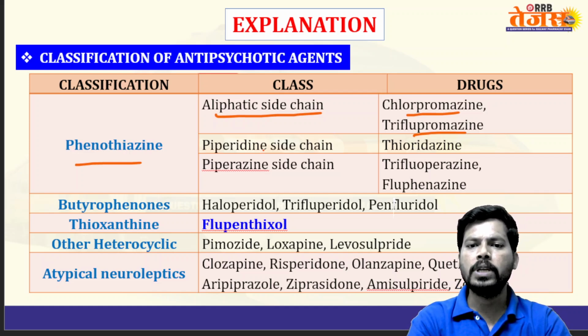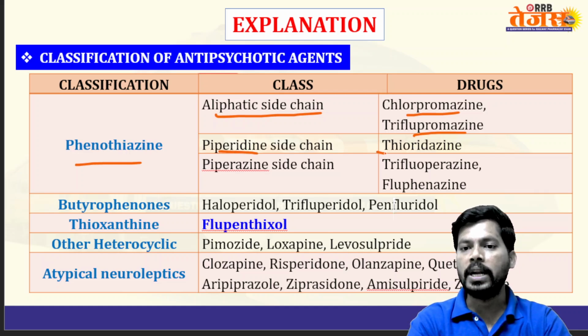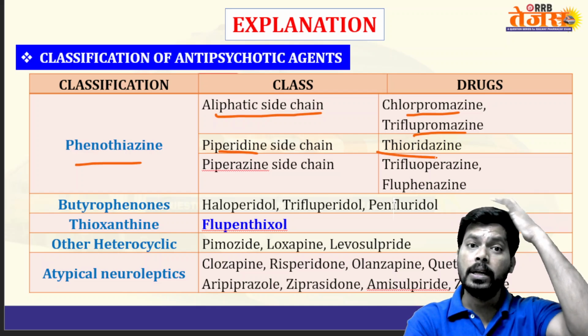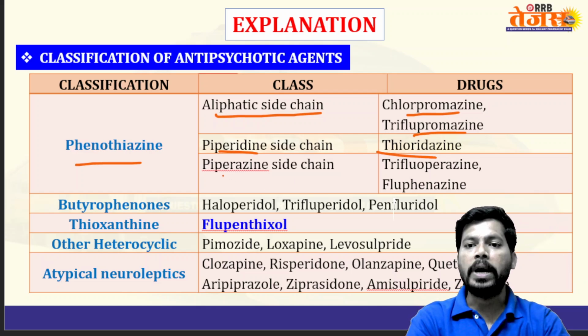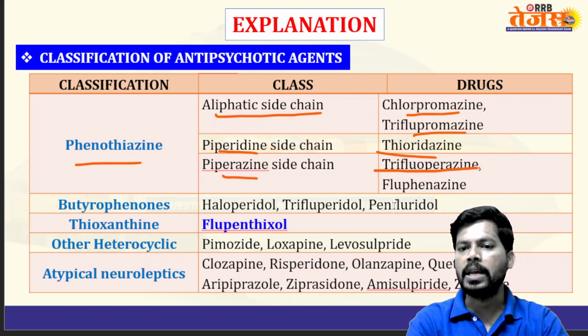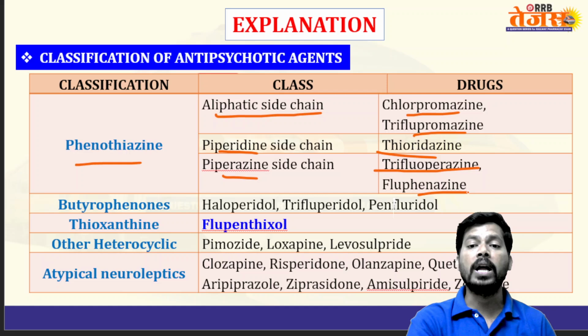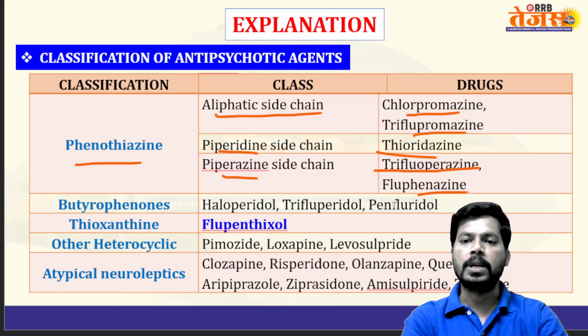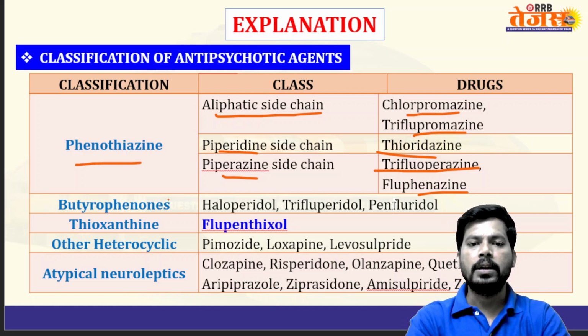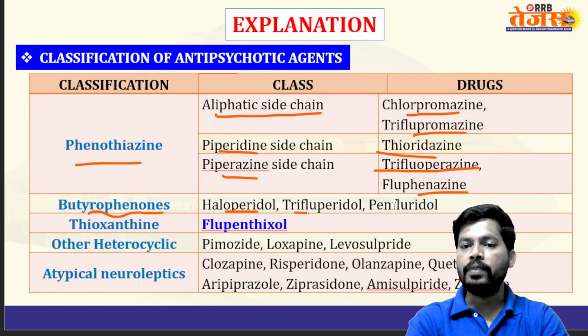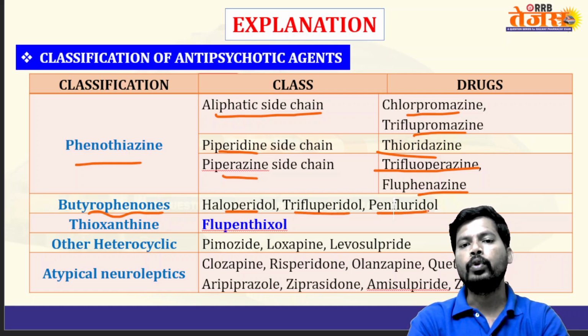Next, phenothiazines with piperidine side chain: thioridazine. Next, piperazine side chain: trifluoperazine, fluphenazine. Next, butyrophenones like haloperidol, trifluperidol, penfluridol.